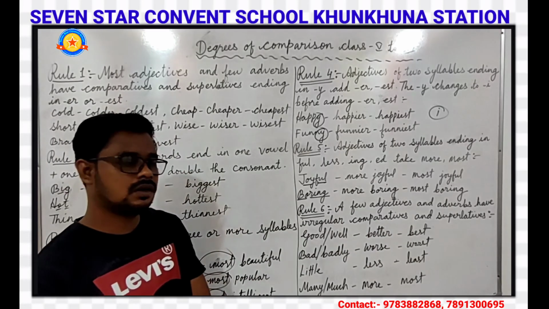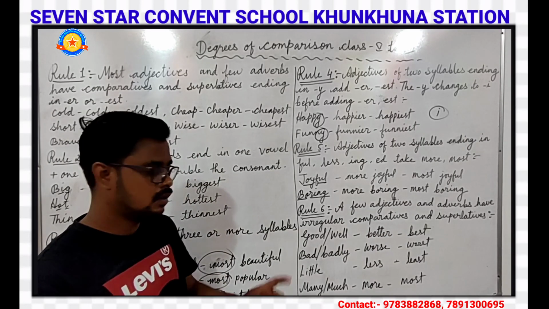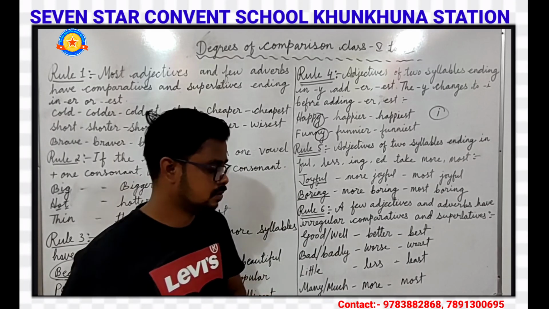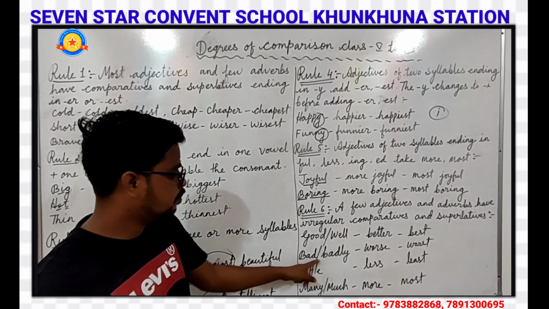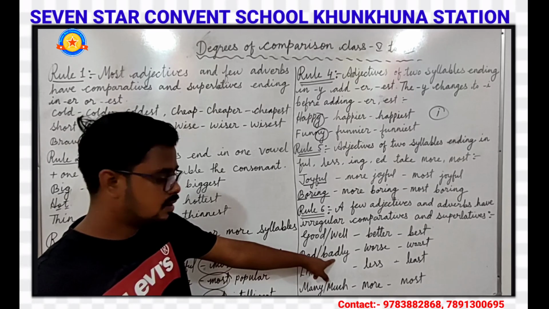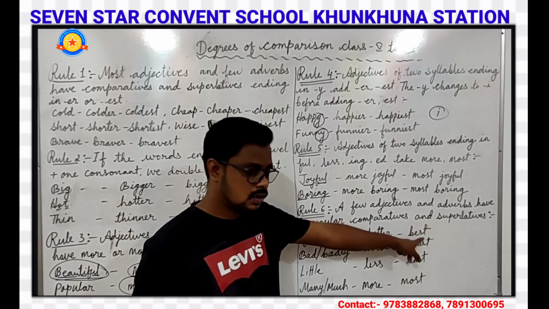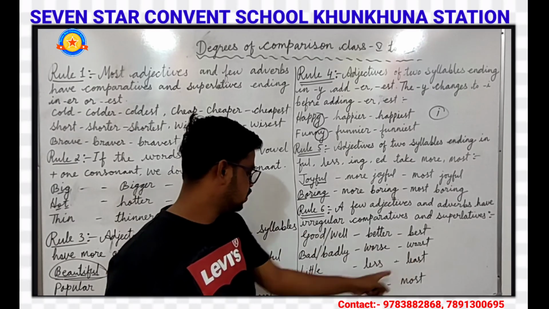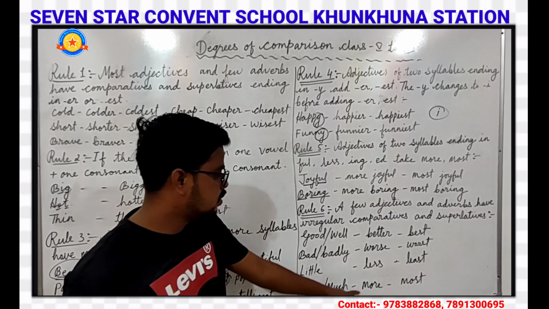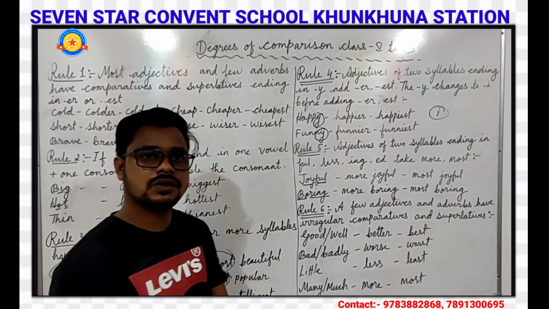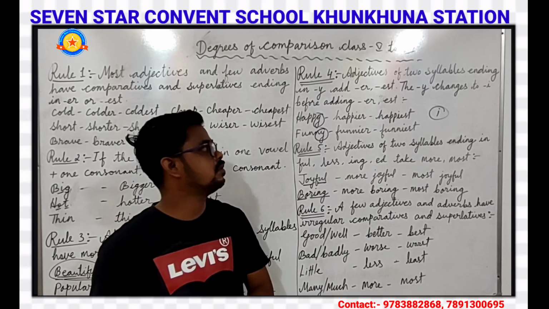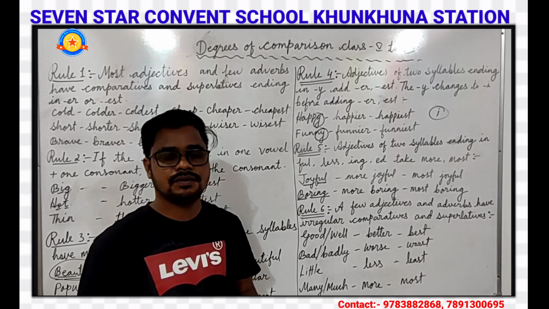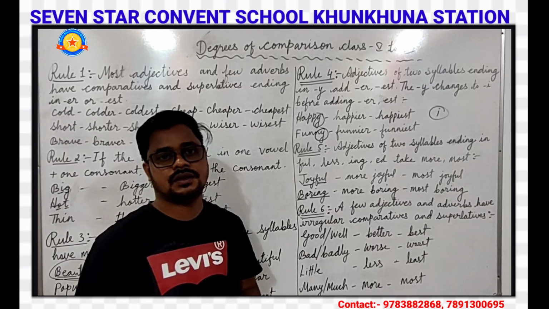These 3 words are totally different. That means these are irregular comparatives and superlatives. Bad, badly: bad is adjective, badly is adverb. Worse, worst. Little, less, least. Many, much, more, most. So students, by applying these rules, you can easily form comparative and superlative degrees.